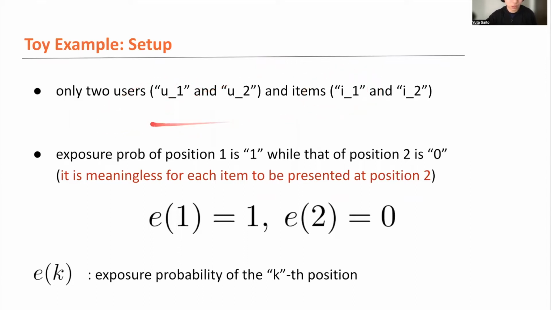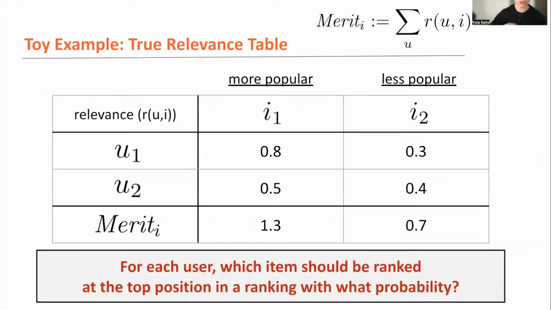Another simplification I'm going to make here is about the exposure function. The exposure probability of the first position is now assumed to be 1, but that of the second position is now assumed to be 0. So from the item side, it's meaningless to be presented at the second position because there's no attention from the users at the second position, unfortunately. Okay, so this is a basic setup of the toy ranking problem.